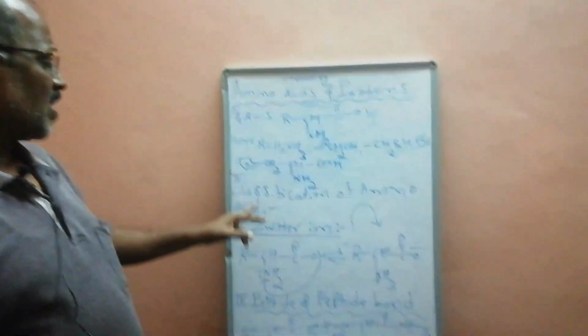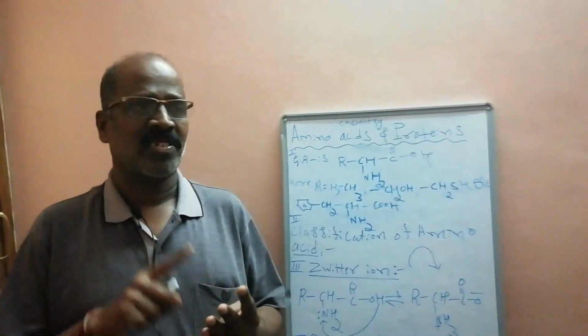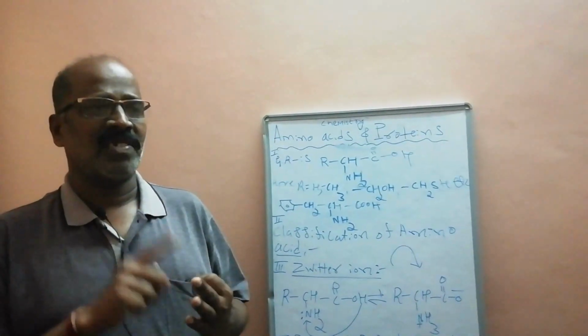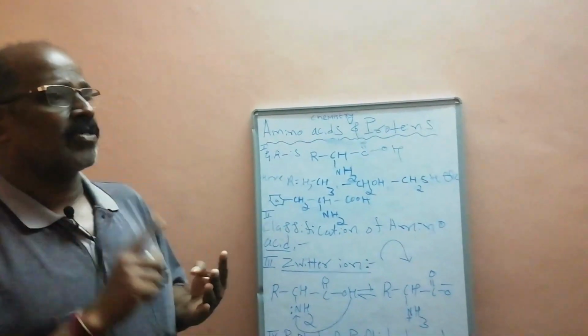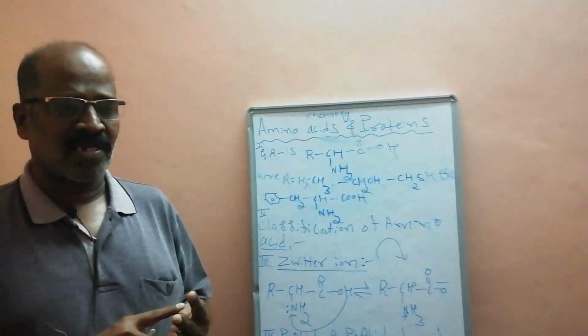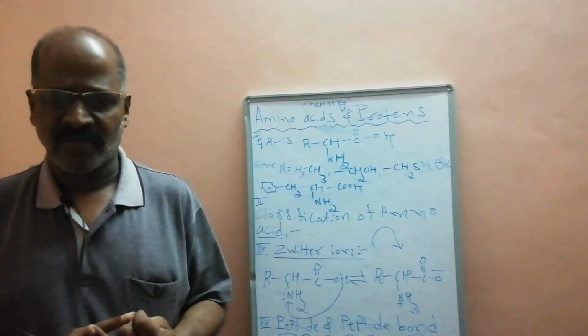In this way, amino acids are classified into three categories. First, according to nature: acidic amino acid, basic amino acid, and neutral amino acid. According to structure: aliphatic amino acid, aromatic amino acid, and heterocyclic amino acid.